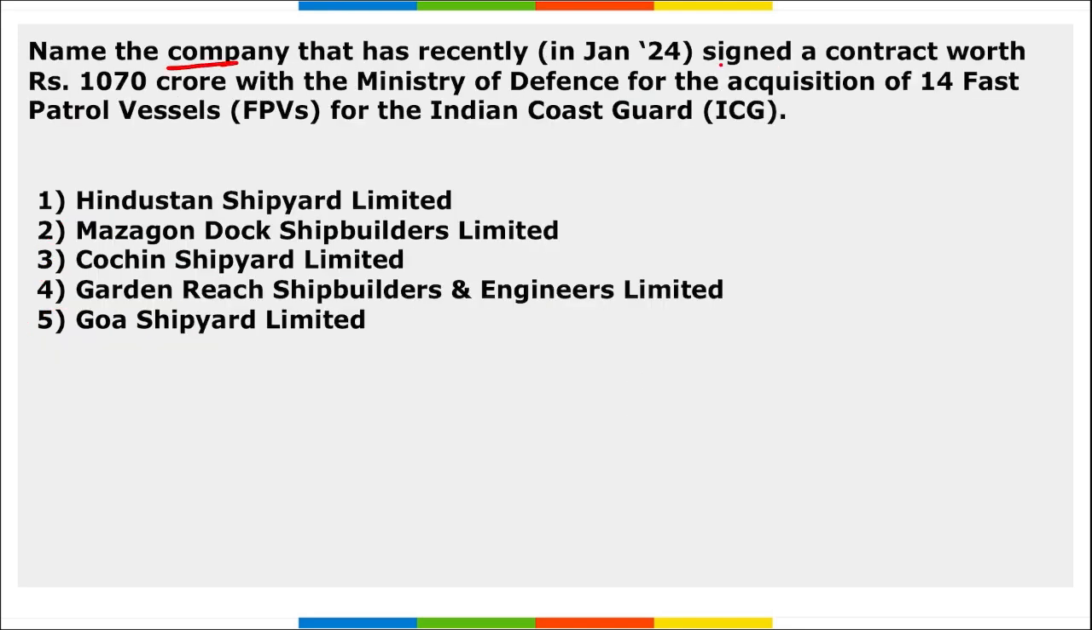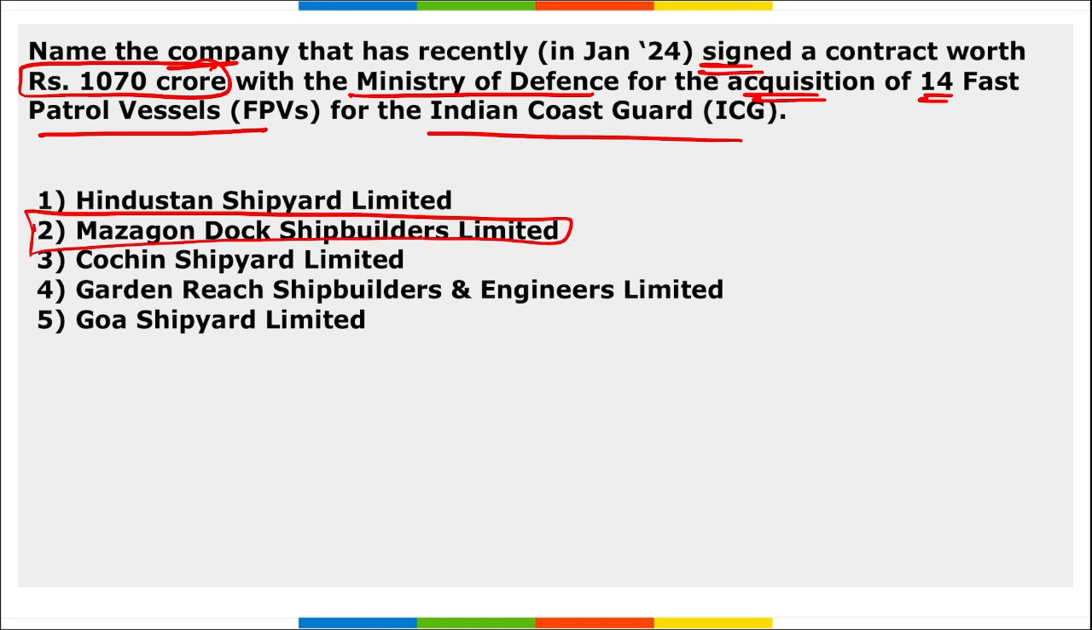Next, name the company that has recently signed a contract worth 1070 crore rupees with the Ministry of Defence for the acquisition of 14 fast patrol vessels for the Indian Coast Guard. It is Mazagon Dock Shipbuilders Limited, right? This is the company that signed a contract worth 1070 crore rupees with the Ministry of Defence for the acquisition of 14 fast patrol vessels for the Indian Coast Guard.